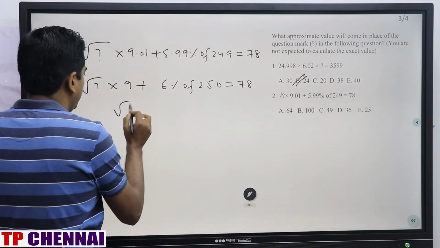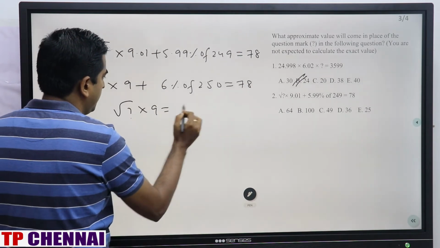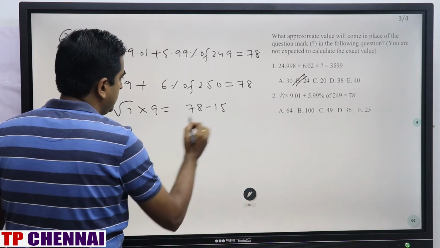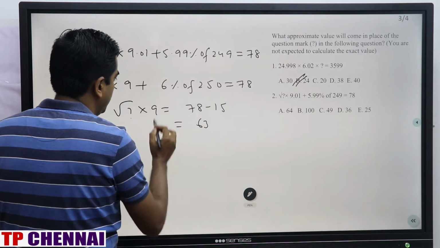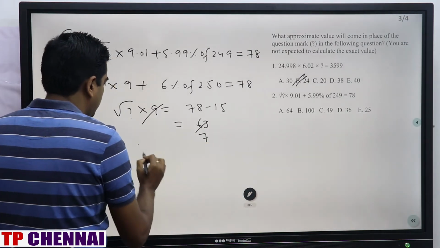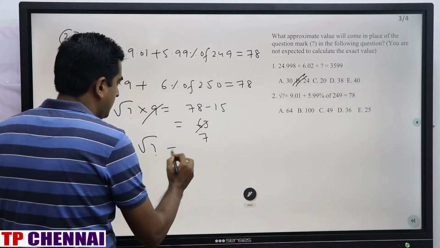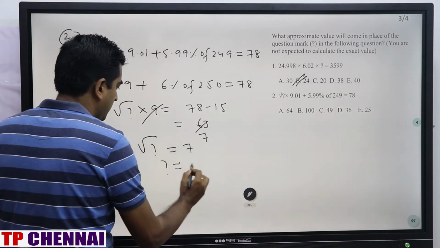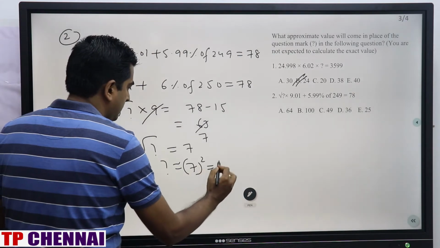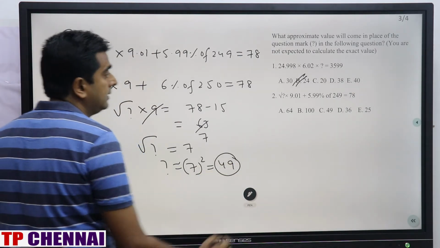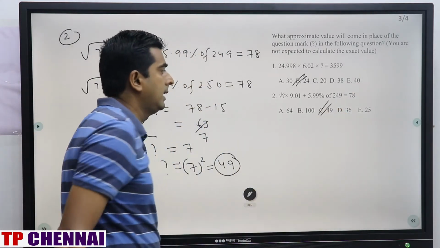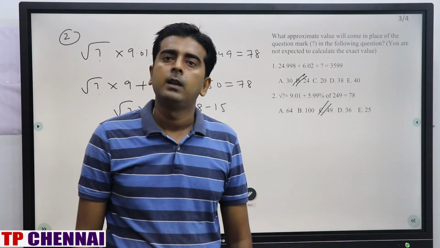So question mark into 9 is equal to 78 minus 15, which is how much? 63. And 9 sevens are 63. So the square root of question mark is equal to 7. So question mark is equal to 7 square, which is 49. The answer is nothing but 49, which is the third option. Clear?